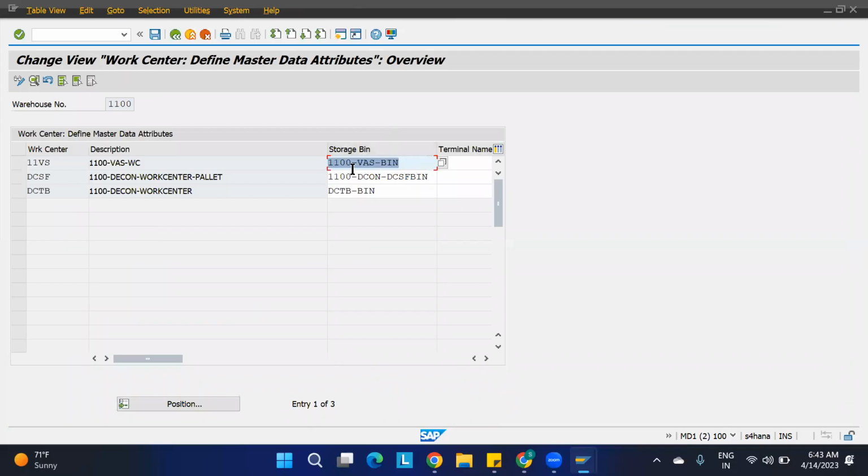Master data attributes means here the VAS will take place, the value added service is taking place within this bin. Just save this. Okay, so we have maintained this.